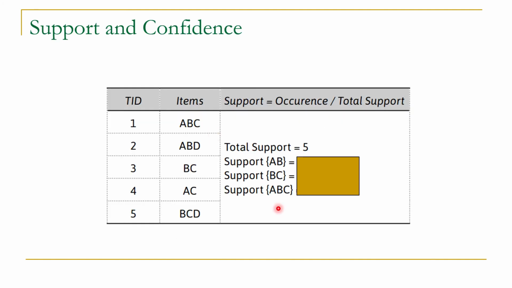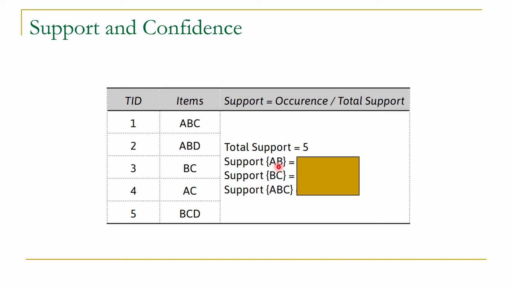Now, in order to understand this concept further, let us calculate the value of support for AB, BC and ABC in this dataset. In this database, we have 5 transactions and these are different items, and we have to calculate support of AB, BC and ABC. I request all of you to pause the video at this point and calculate the support for these items. After calculating your value, you can again play the video and compare your values with the solution discussed next in this video session.